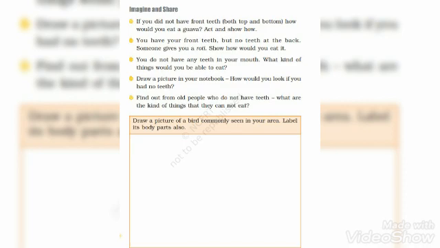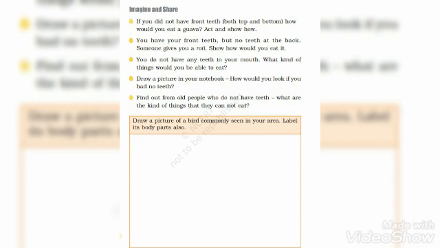You can draw it and find out from old people who do not have teeth what kind of things they cannot eat. You can ask your grandmother, grandfather or anyone in your neighborhood who is old enough that they do not have teeth in their mouth. Ask them what kind of food they cannot eat and what kind of food they can eat.